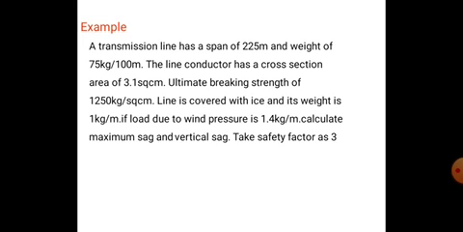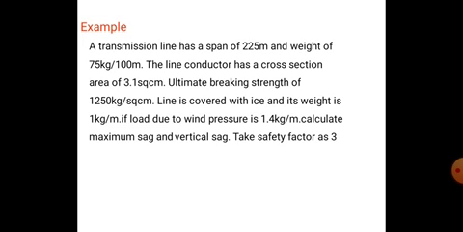The line is covered with ice and its weight. So here the problem is the effect of wind and ice. The line is covered with ice and its weight is 1 kg per meter.